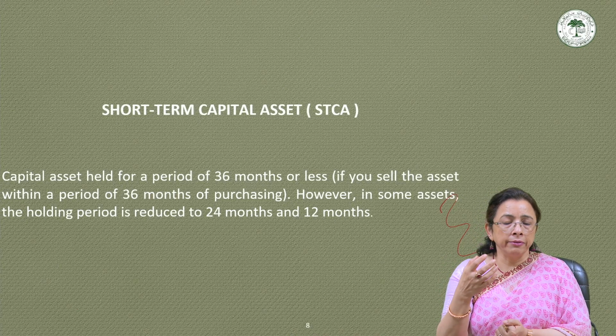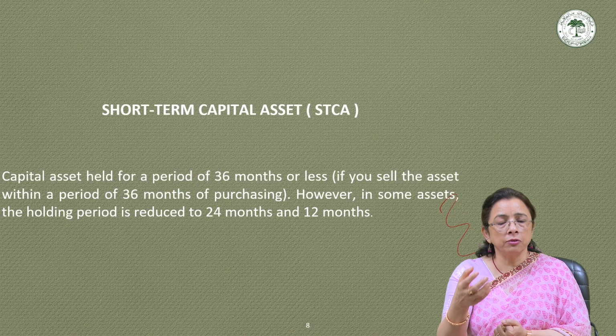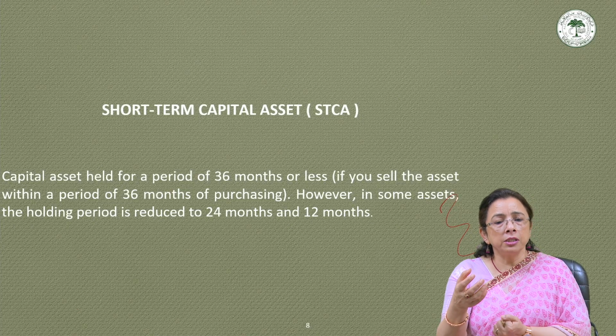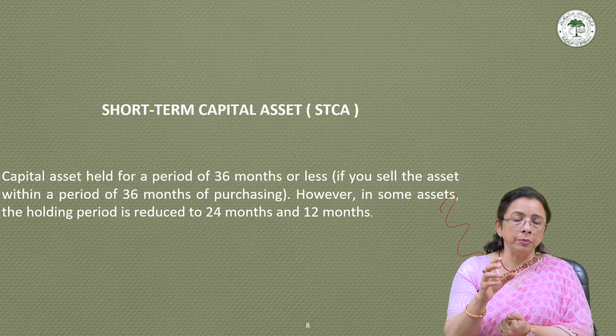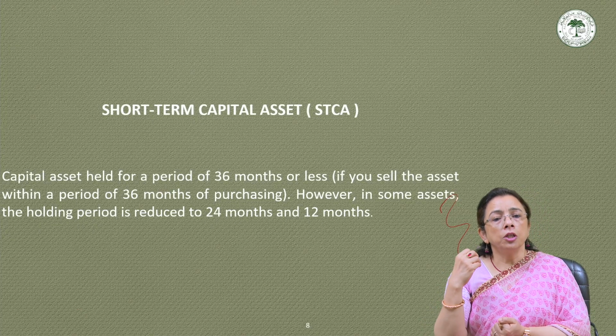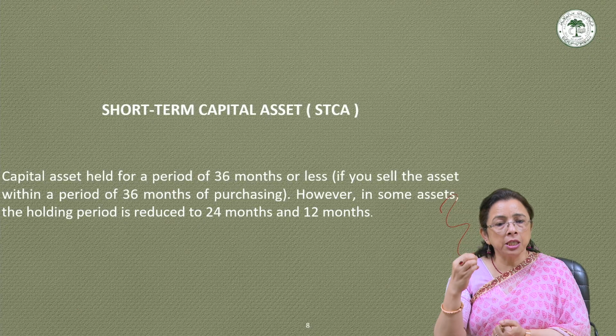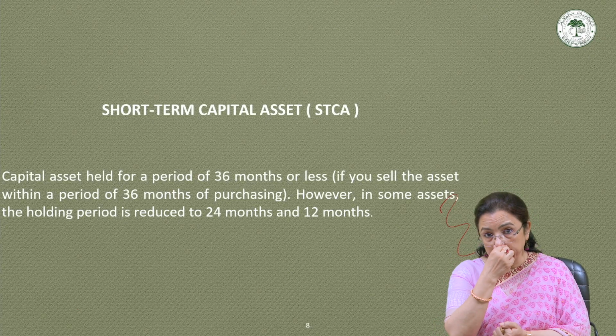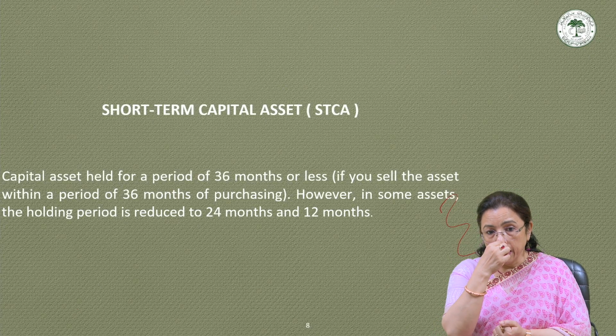As per section 48, from the full value of consideration we deduct the cost of acquisition, the cost of improvement, expenses on transfer, etc., and we get the short-term capital gain.